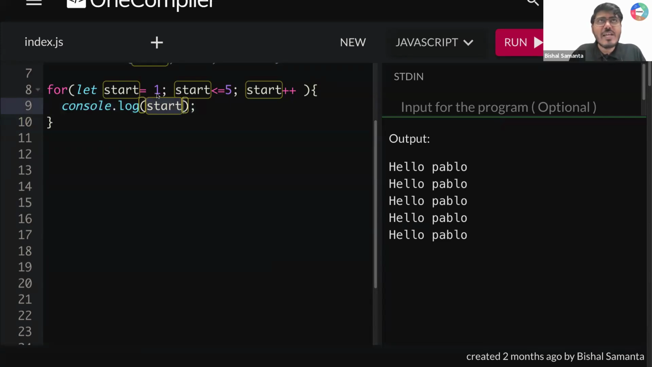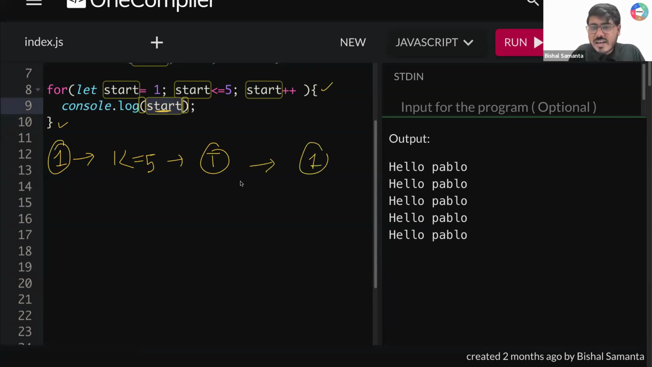Now tell me, initially, when this loop is running, my start value is 1. My first condition is 1 less than or equal to 5. Is that true? Yes, that is true. So I'm running console.log start. What is my start value? My start value is now 1, guys. So I'll be printing 1.